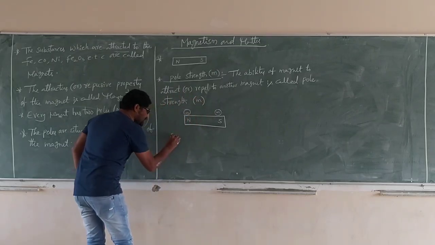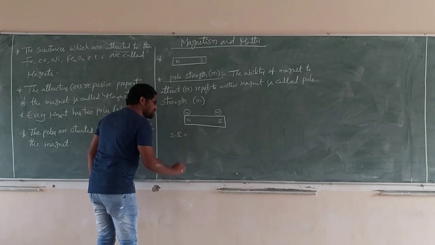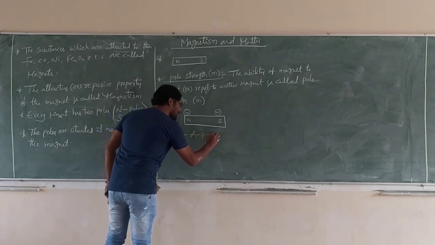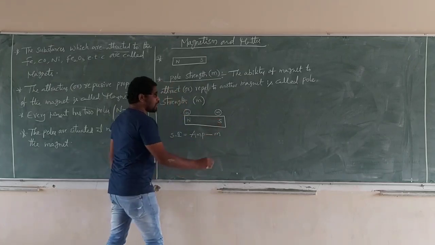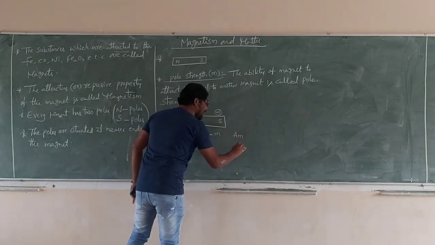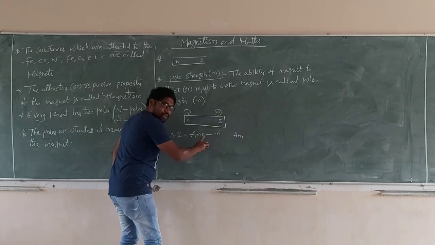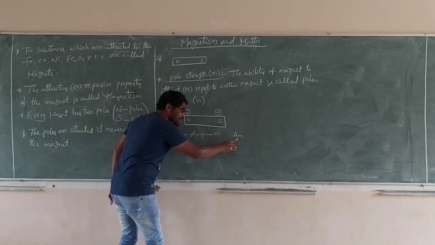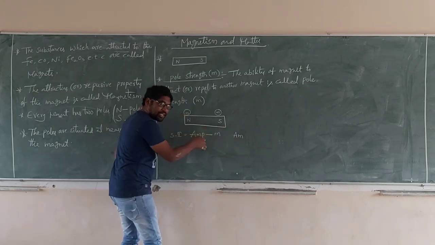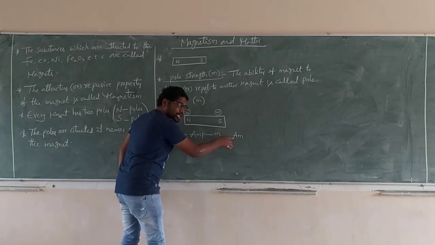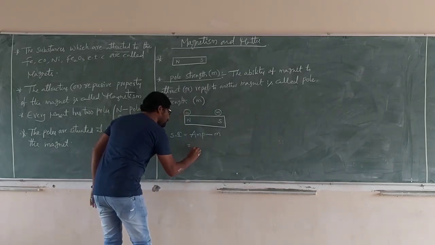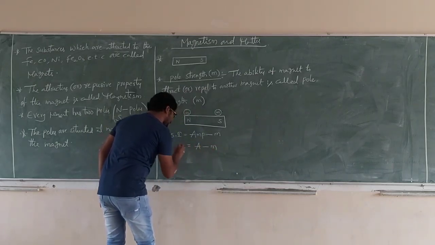Next, what is its SI unit? The SI unit is ampere meter. We always write the SI unit of pole strength as ampere meter like that, not like that. ఇలా రాయకూడదండి. సో లైక్ ఇలానే లేదా ఇలా కూడా రాయొచ్చు. సో ఆంపియర్ మీటర్ ఇలా కూడా.